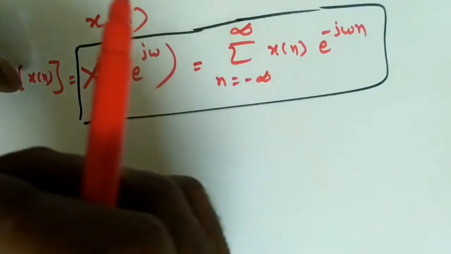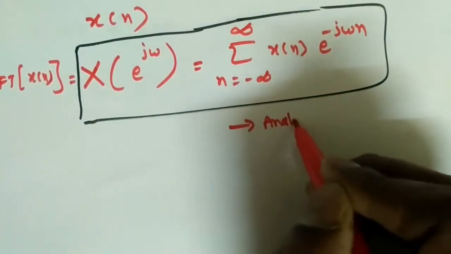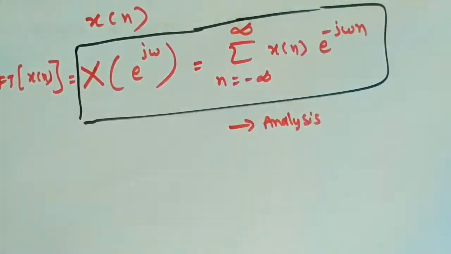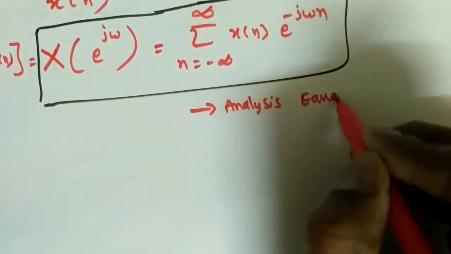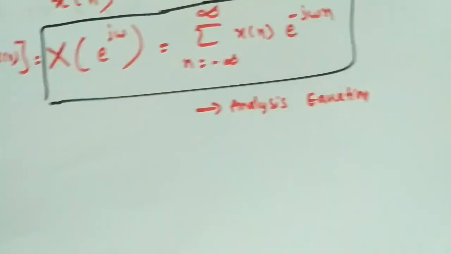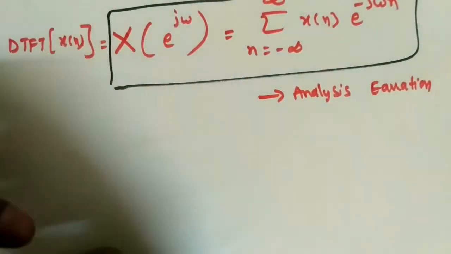Generally this equation is called the analysis equation, to find the Fourier transform of a given discrete time signal. Now once we find the discrete time Fourier transform, how to find the inverse Fourier transform?